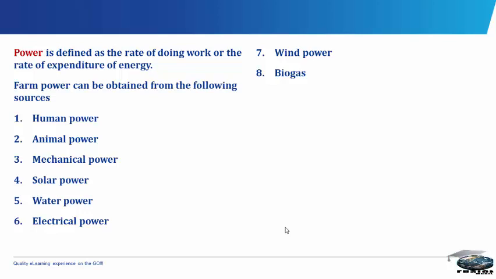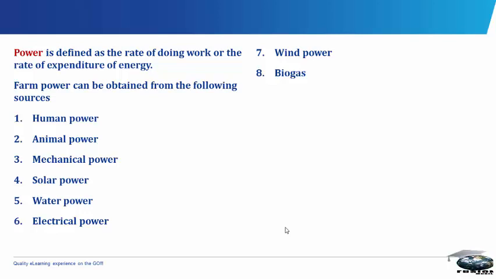Electrical power is a cheap source of power. It is very neat. It is very dependable. It aids fast operation or increases production. It is efficient or saves labor, and it is easy to operate.